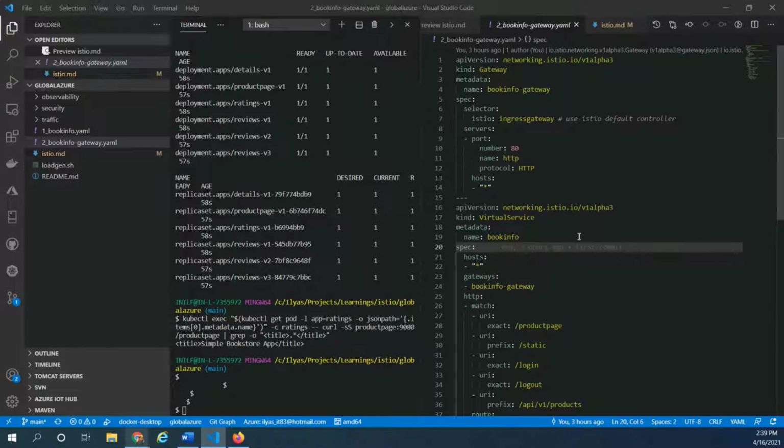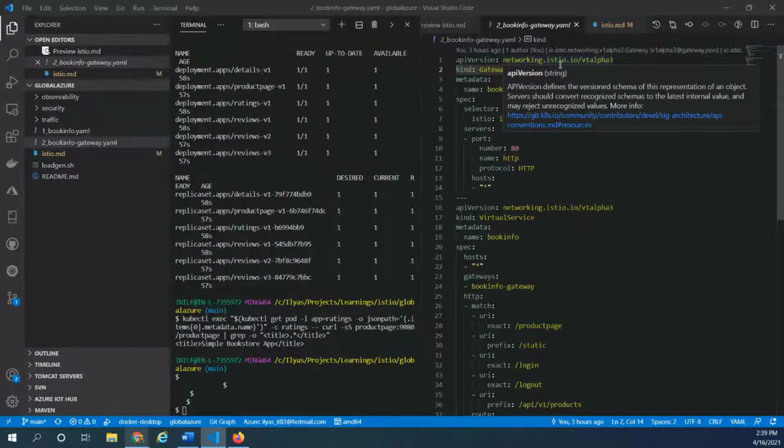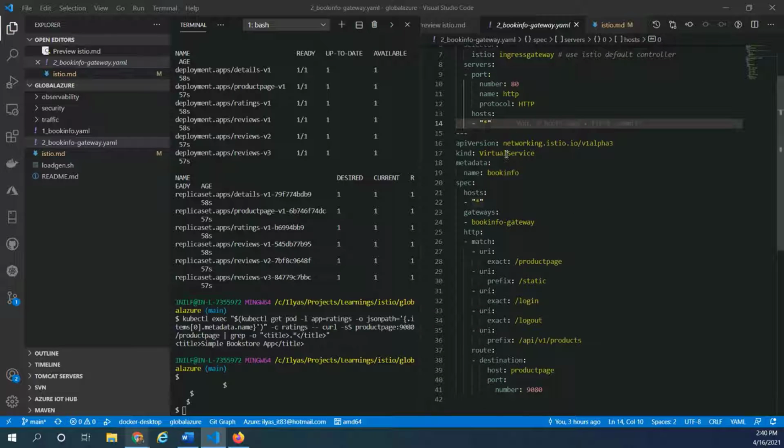So here we go. It is a very simple configuration. Again, the ingress gateway, or the gateway, is Istio's own CRD, right? If you have prior experience with Nginx, you could very well relate to what we are talking about here. This is basically an edge, a gateway that can take our incoming requests, right? Here we are exposing port 80 on the HTTP protocol, and we could take any host, right? And the next one is the virtual service.